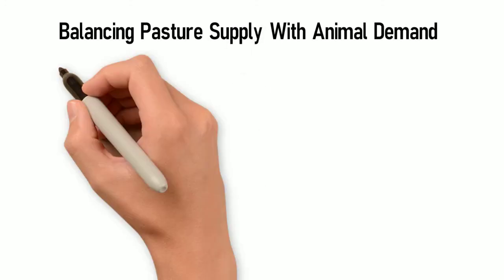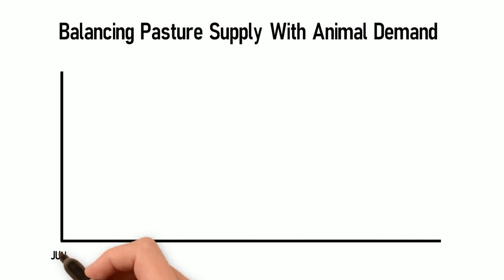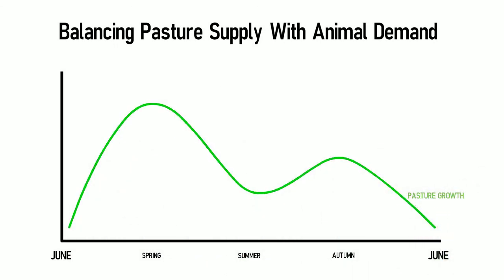And this is one of the things that underpins all pastoral systems. Think about our farming season, which goes from June to June. Pasture growth rate is really important because pasture is our base animal feed. But we know at some times of the season pasture grows faster than others.